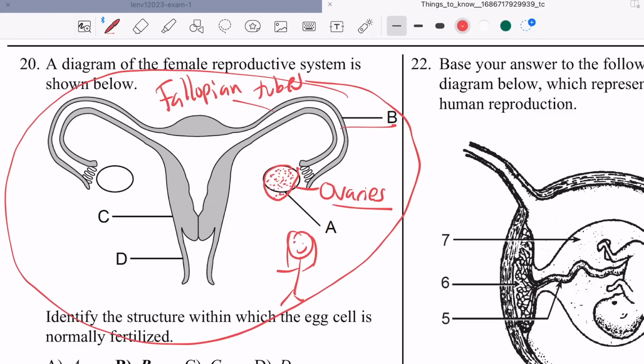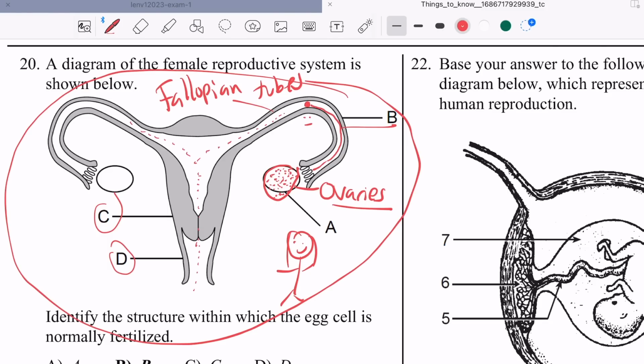Every single month, ladies, you release one egg. It travels to your fallopian tube. It waits patiently for sperm, okay? If the female is sexually active, the sperm will enter the vagina or birth canal, which is D. It goes through your uterus, which is C. And the sperm goes through both fallopian tubes.